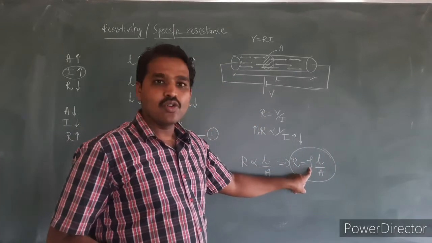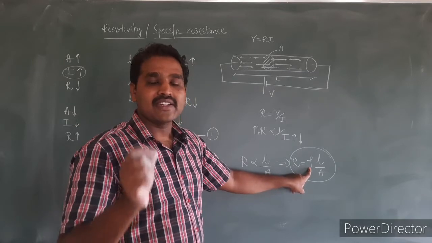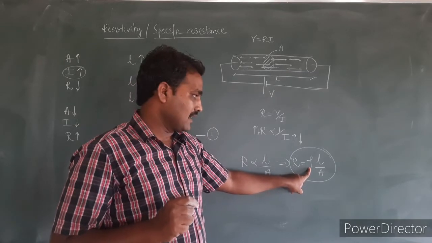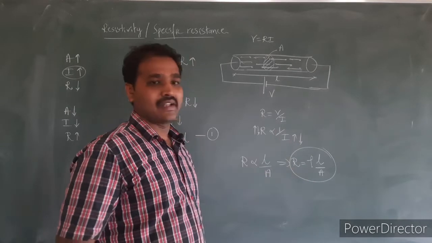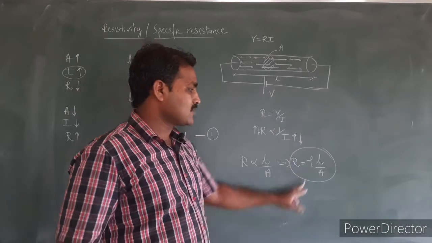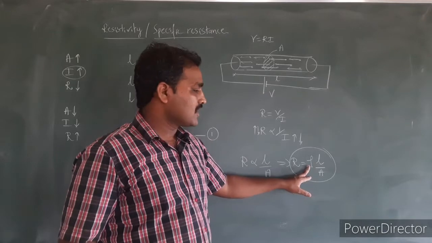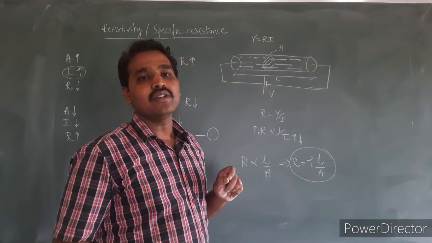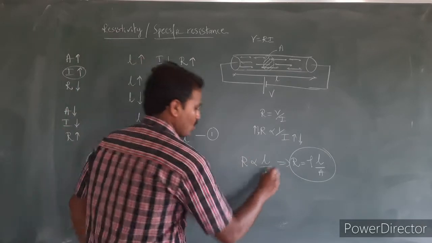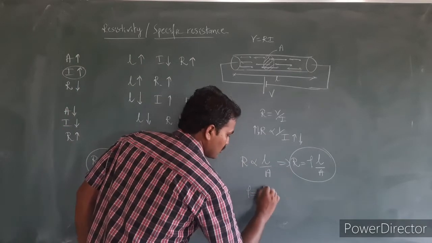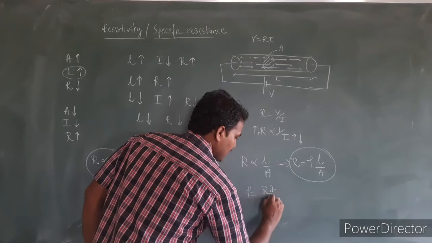Okay, this rho is called specific resistance of the given material, or it is also called resistivity of the given material. So that is actually a material property that does not depend on the dimensions of the material. Yes, and what is the unit of this rho? So rho I can write as what? Rho is equal to R into A divided by L.